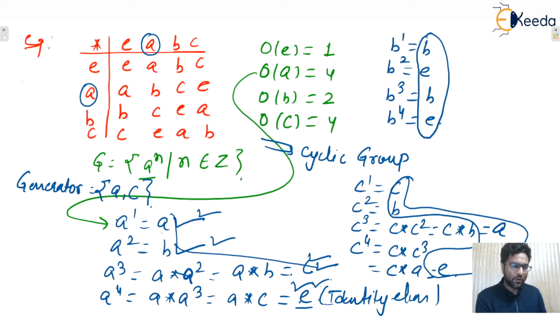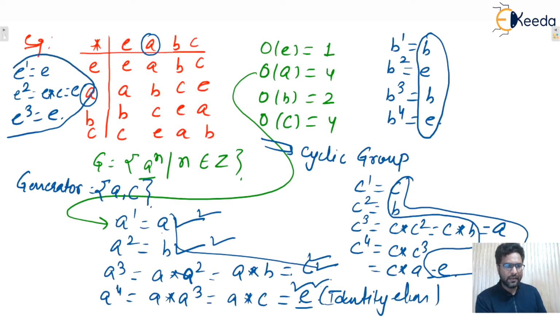Remember, the identity element cannot be the generator of any cyclic group because E raised to power 1 is E, E square, that is E star E, is always E, and E cube is also E, isn't it? So we can say that the identity element cannot be the generator if the group has at least two elements. If any group contains only one element, that is the identity element, then yes, that is the generator. But in all other remaining cases, that means when the group has at least two elements, the identity element can never be the generator of any cyclic group, isn't it?